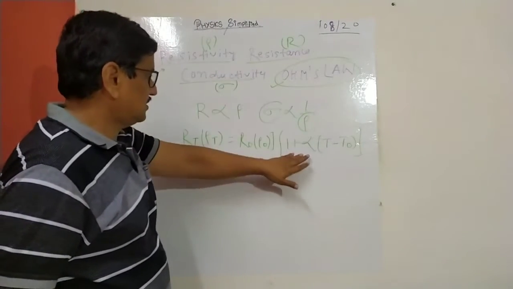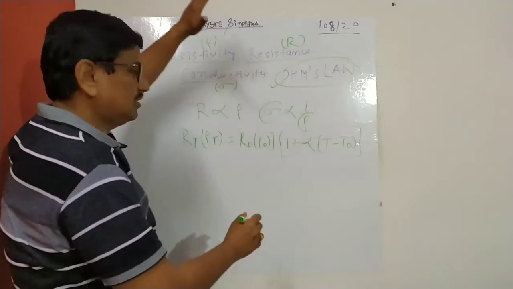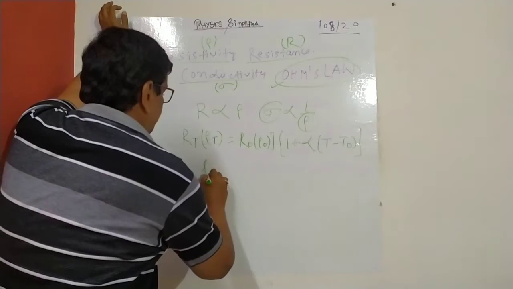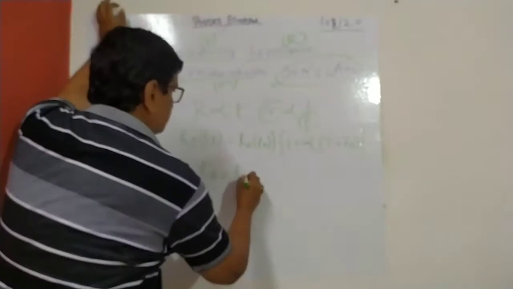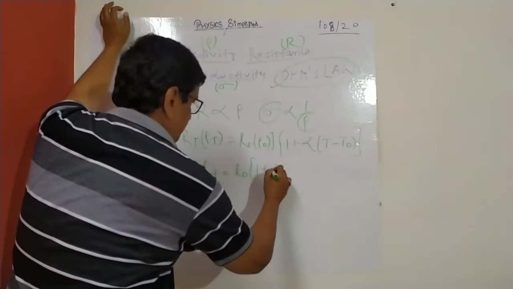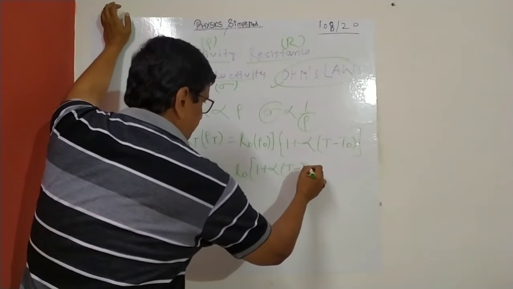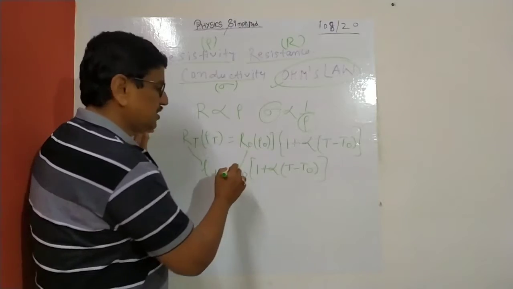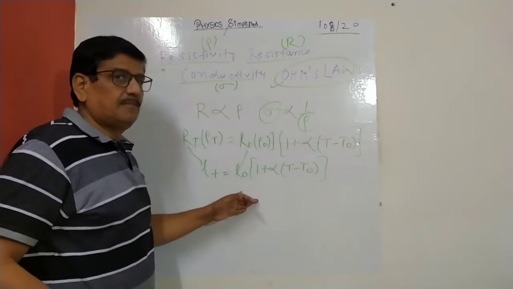You must remember something familiar from thermal expansion, where we have L_T equal to L_0 into 1 plus alpha delta T. It is better if you remember it this way. You can substitute this into this, and then the same equation appears.